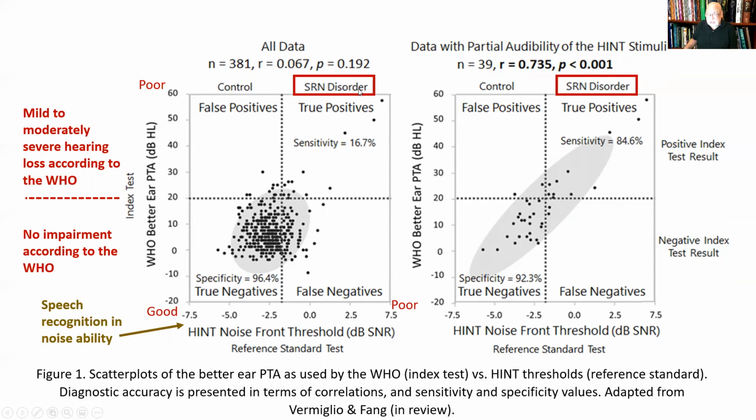But for this other group of subjects with partial audibility of the speech and noise stimuli, the sensitivity is now 84.6%, which is pretty decent. So it all depends on the audibility of the stimuli, and for most of the subjects, the WHO better ear pure tone average is not a good predictor of speech recognition in noise ability.